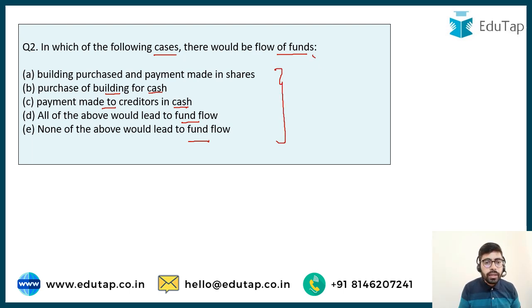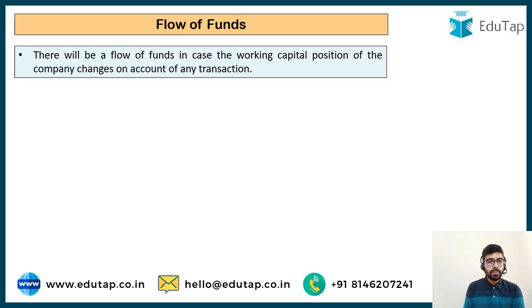Now we know the flow of funds means the flow of the working capital. So if any of these transactions is going to be increasing or decreasing the working capital, we are going to say, okay, this would lead to the flow of funds. So let's try to understand all these transactions and whether they would lead to flow of fund or not. So quite simply, there is going to be a flow of funds if there is change in the working capital position of the company. Working capital, current asset minus current liability. So if there is going to be any change in the net of the current assets and current liabilities, we are going to say there is a flow of fund involved in this particular statement.